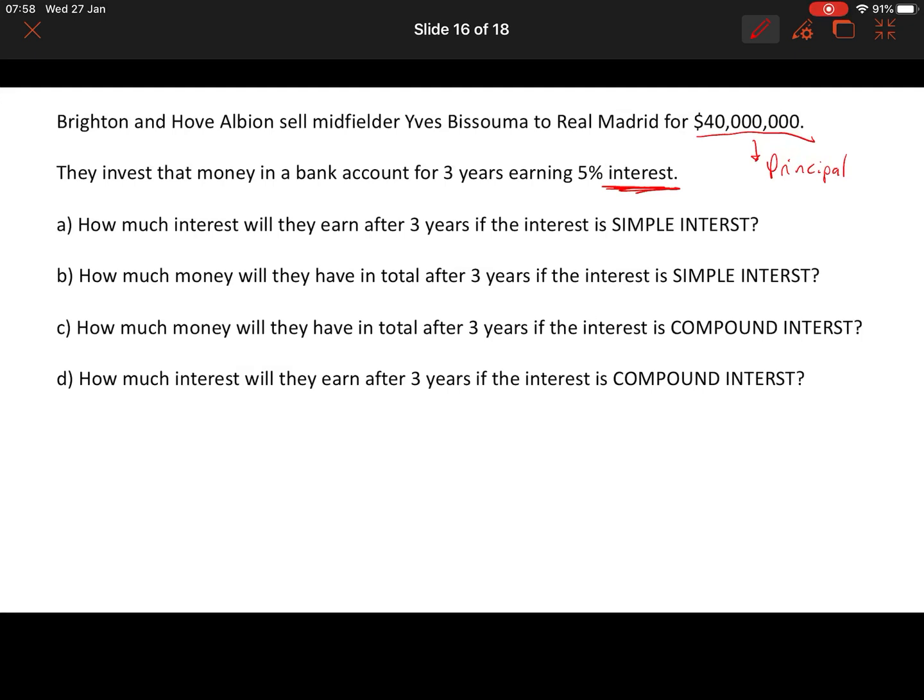Okay, now, compound interest is a different type of interest, because what should happen is after the first year, you get paid some interest. Well, then you should also earn interest on the interest, as well as the interest on the principal, okay? So let's just have a look at what that means in practice. So how much money will they have in total after 3 years if the interest is compound interest? So what we do is we get the principal.